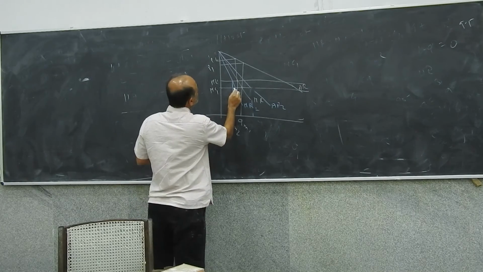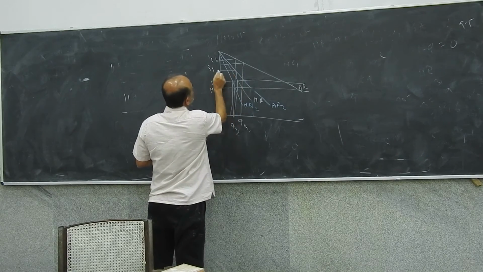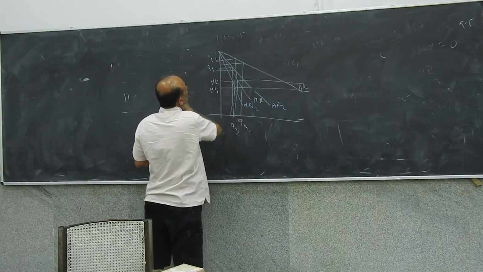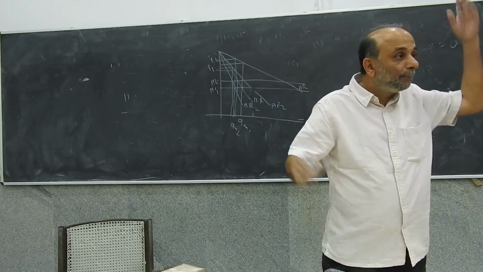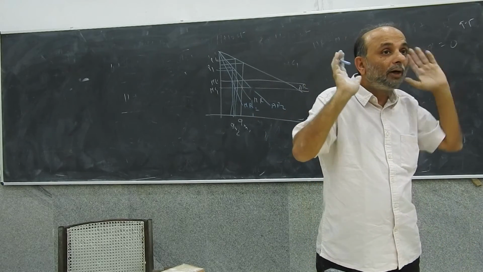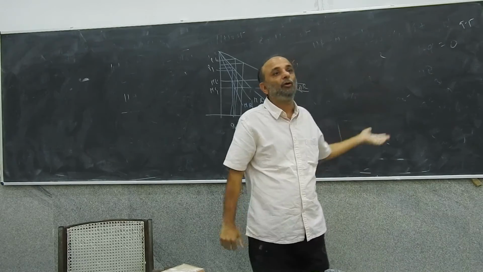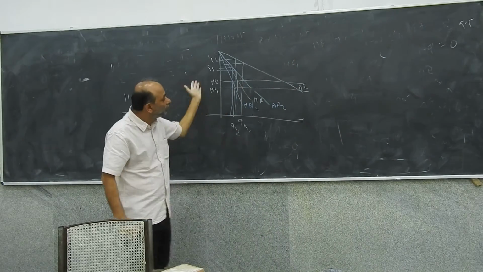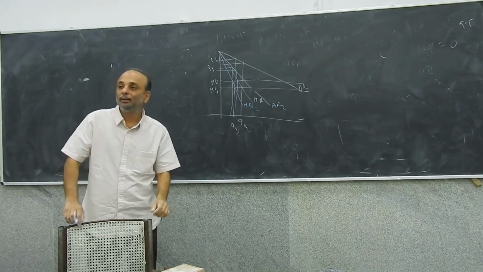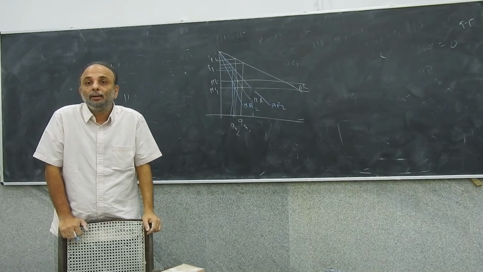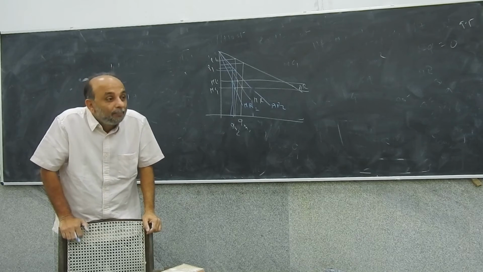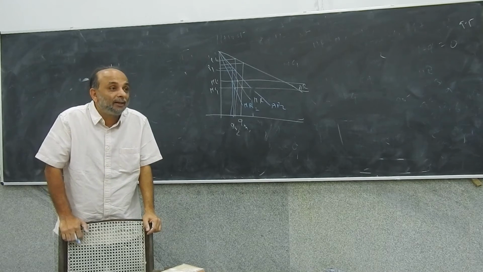And how much has the price changed? The price would have been here. So where is the greater change, compared to the previous example? I'm going to give you a formal mathematical treatment of this, but can you intuitively tell me what has happened? What does a steeper demand curve mean? Inelastic.